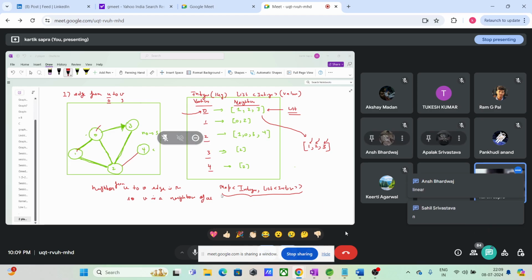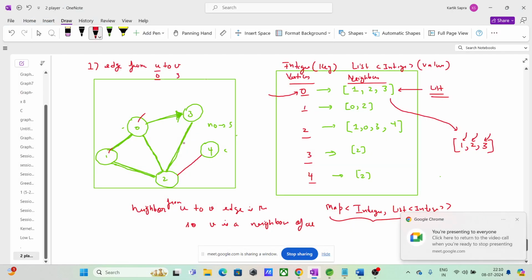Listen again, guys. This is not some array. On an array you can access the index, but here you don't have any index thing, right? There is no index, no array. This is just a hash map, key value pair, that's it, where the value is of type list of neighbors, right? Let us suppose guys I ask you one question, is there an edge between 2 and 4?